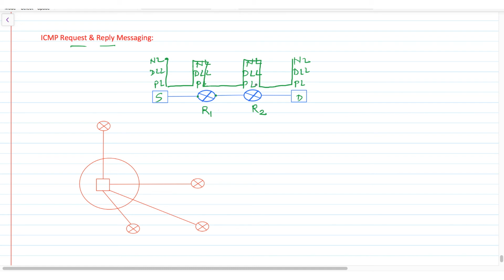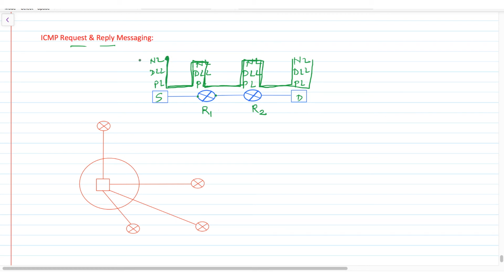After receiving this packet as a request, this destination will forward the reply, and the reply will also go the same way, means from the network layer of this destination to this router R2, then from the network layer of this router R2 to router R1, its physical layer, data link layer, network layer, data link layer, physical layer, to this source, physical layer, data link layer, and network layer.